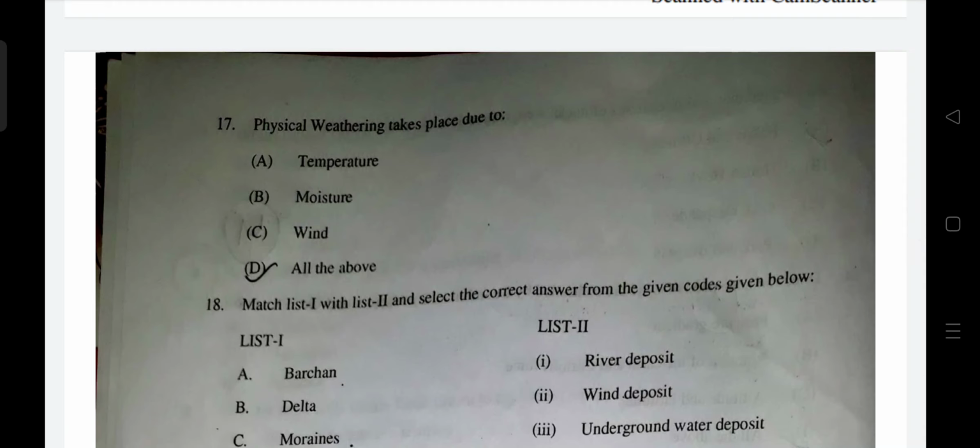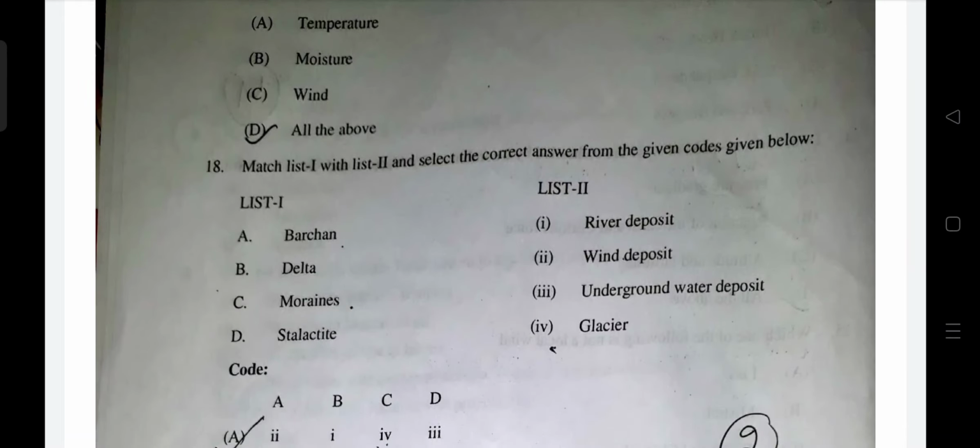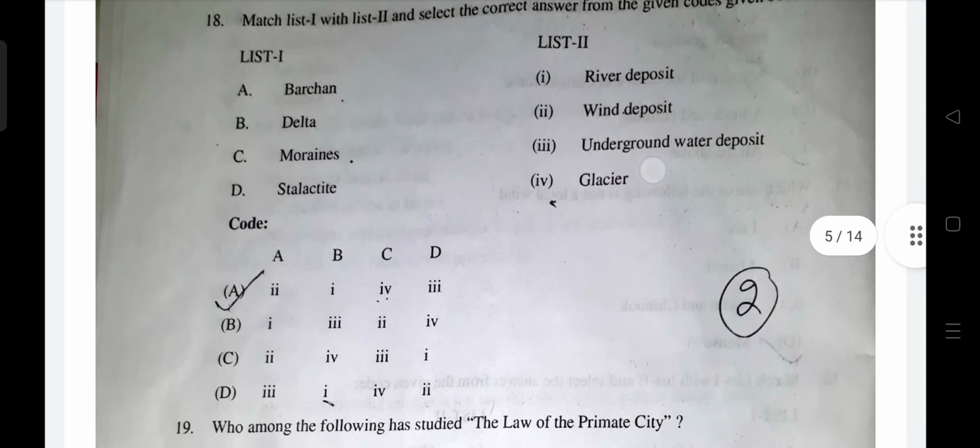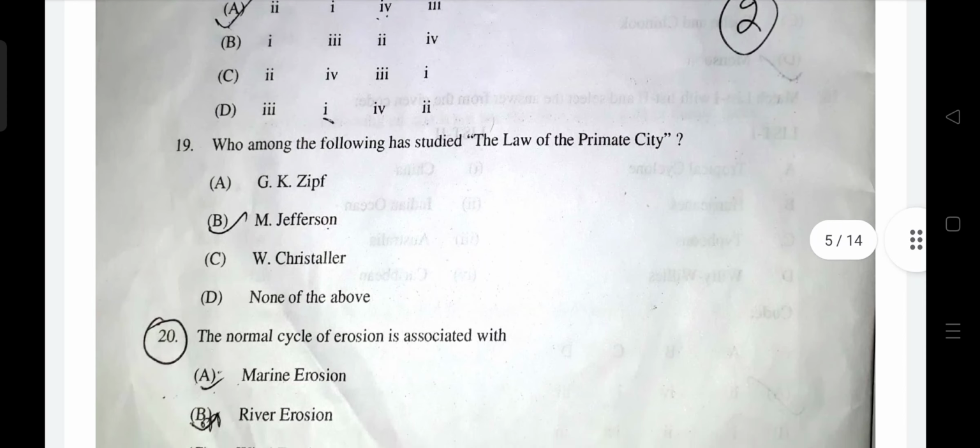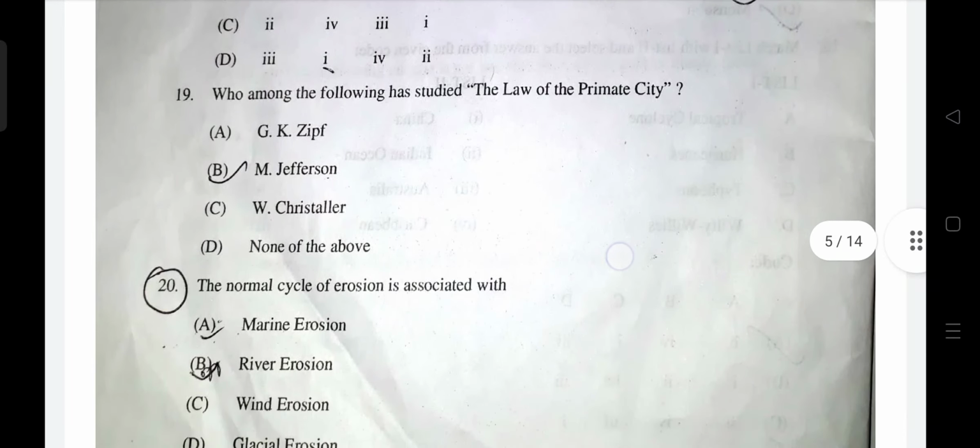Physical weathering takes place due to all these factors, all of the above. Okay, barchans are wind deposits, deltas are river deposits, moraines are from glaciers, and stalactites are underground water deposits. A is correct. Okay, who of the following has studied the law of primacy? Okay, it is Mark Jefferson. B is right.